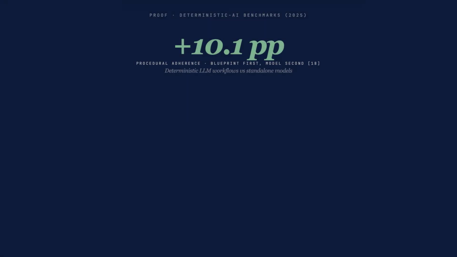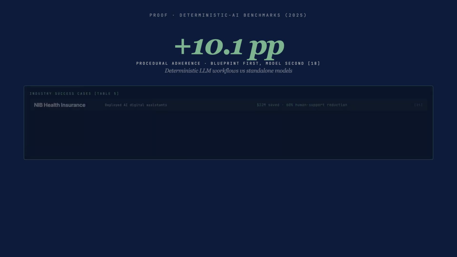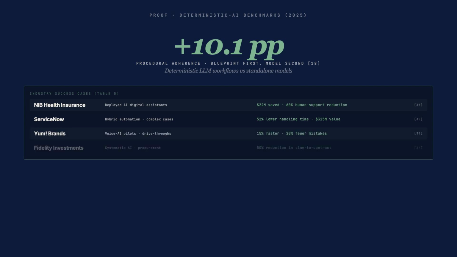The proof is in the numbers. A 2025 framework called Blueprint First, Model Second showed deterministic LLM workflows outperforming standalone models by 10.1 percentage points on procedural adherence. NIB Health Insurance reported $22 million saved and a 60% reduction in human support after deploying agentic assistance. ServiceNow reported a 52% reduction in handling time and $325 million in value through hybrid automation.